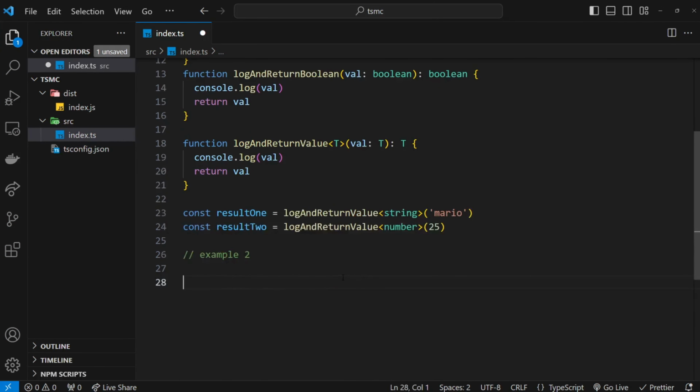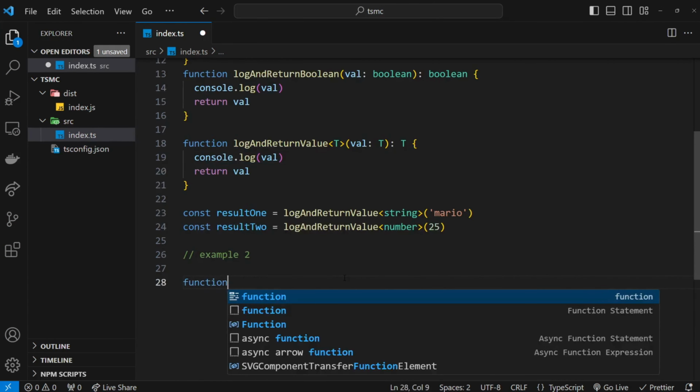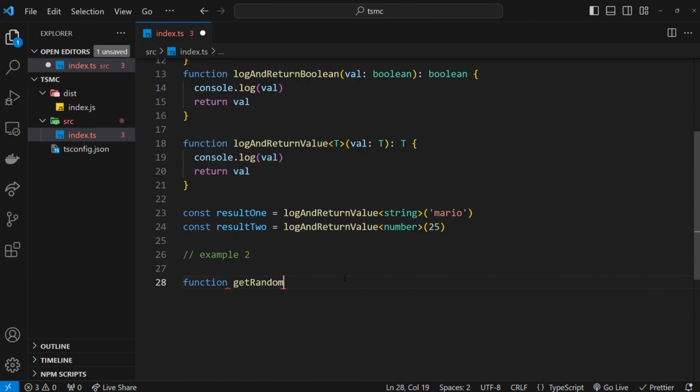Alright, now let's do another example, a tiny bit more complex. I'm going to make a new function, and I'm going to call that getRandomArrayValue. And we're going to make this a generic function by using angle brackets. And same, we can pass a type into it, which again we call T. After that, we need parentheses. And we're going to take in an argument called values, which this time will be an array. Now, when we have an array type, we need to say what type of data is going to be in the array before the square brackets.